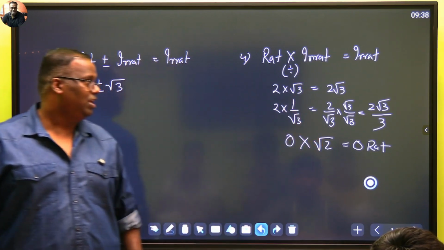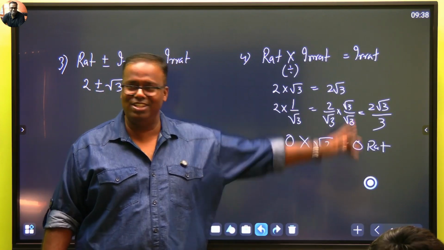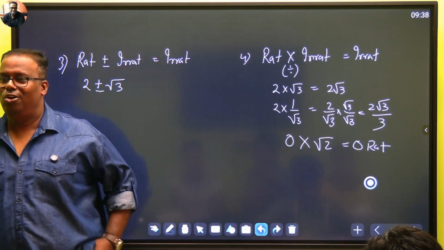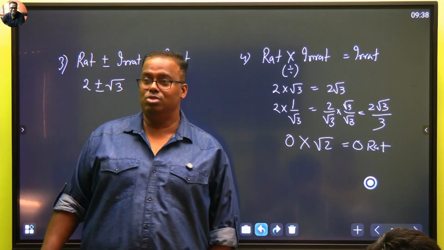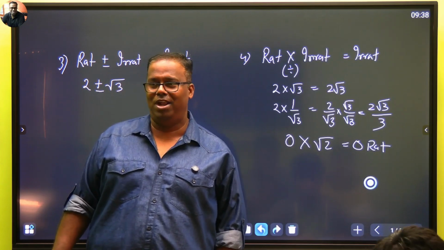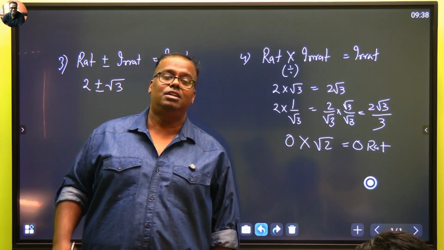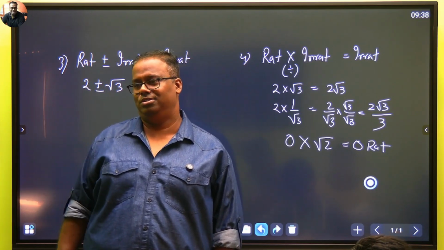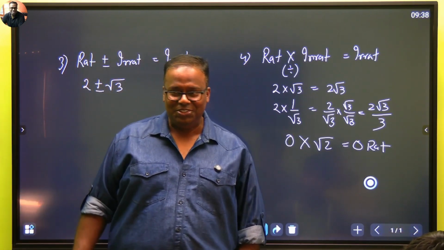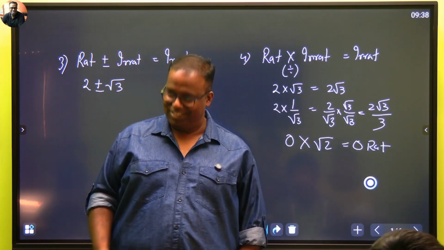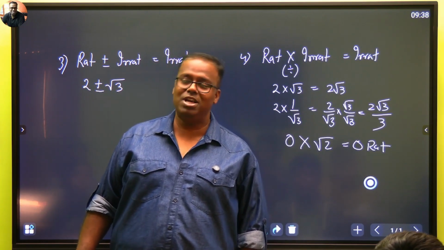ये क्वेश्चन कैसे आएगा? रैशनल, like she has prompted something, now it makes my devil mind think into a question. The question is rational into irrational always gives irrational. That's the question. So you think that sir used to say good boy bad boy hamesha bad. Forget rational into irrational. They said na, take the rational ka first example should be 0 and take a irrational number root 3. What is the answer coming? 0. And what is 0? 0 is a rational number. Ayya sir, false statement.